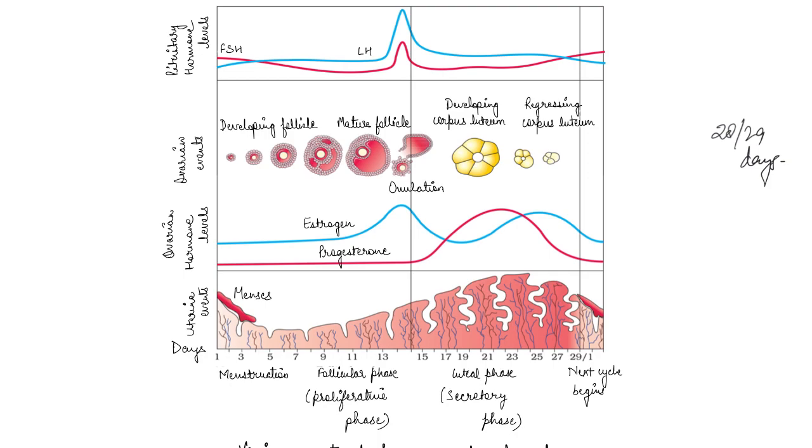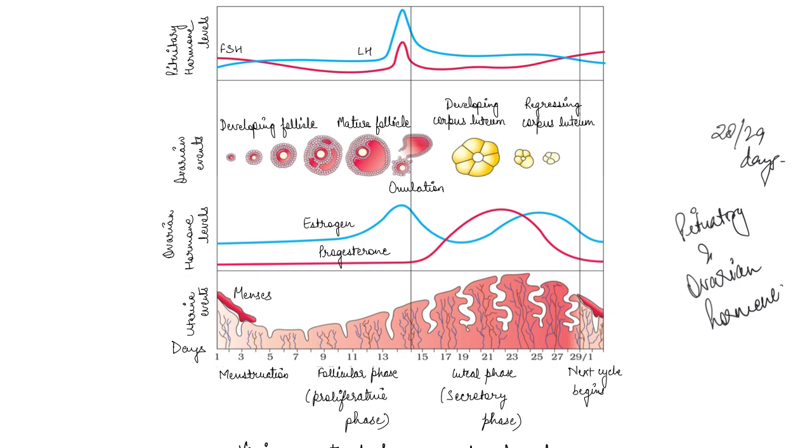These changes in the ovary and uterus are induced by changes in pituitary and ovarian hormones. Remember that these changes occur because of changes in the levels of pituitary and ovarian hormones.